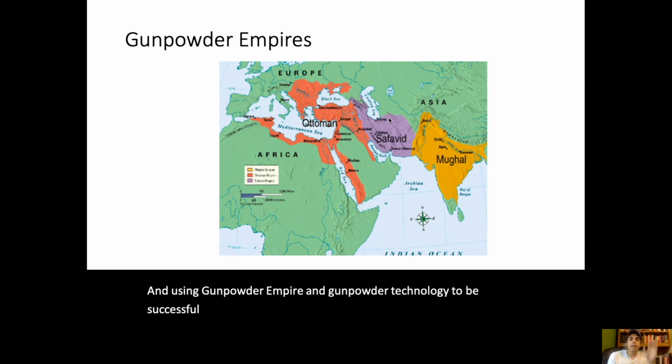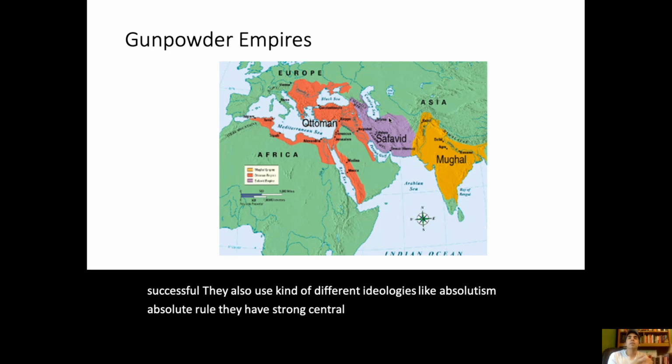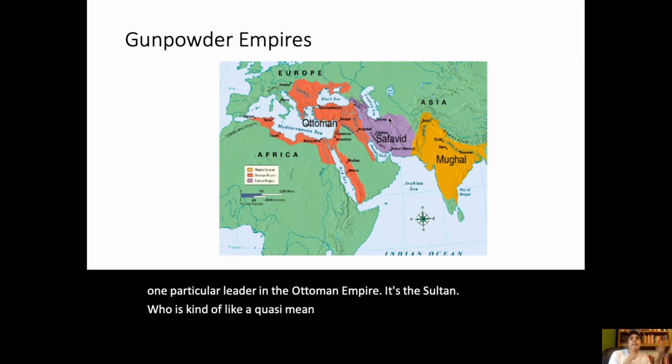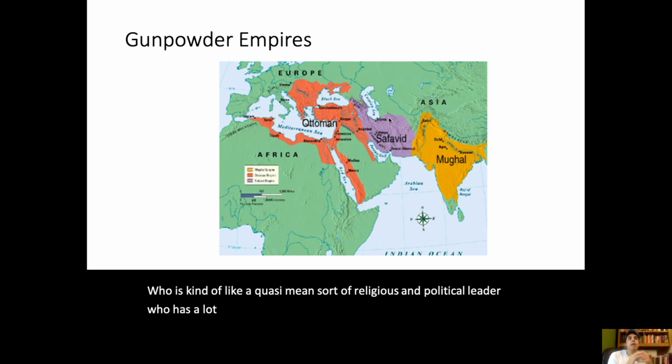They also use different ideologies like absolutism, absolute rule. They have strong central leadership, strong authority in one particular leader. In the Ottoman Empire, it's the Sultan, who's a quasi-religious and political leader. So he has a lot of authority. They use elite soldiers. They have bureaucracies and taxation systems.